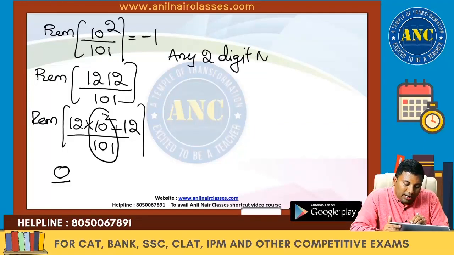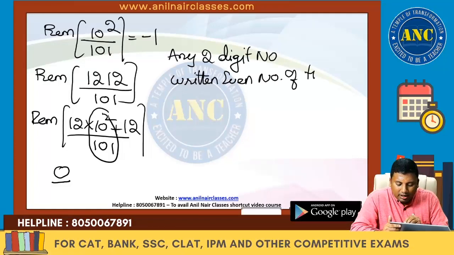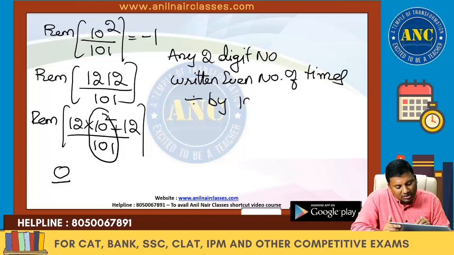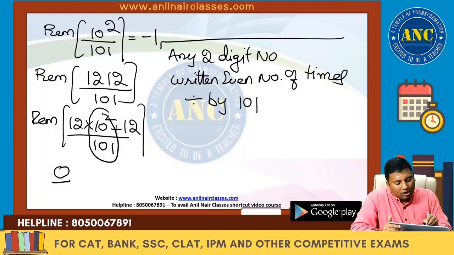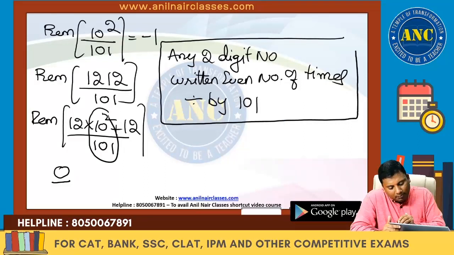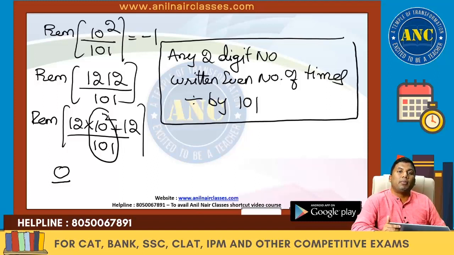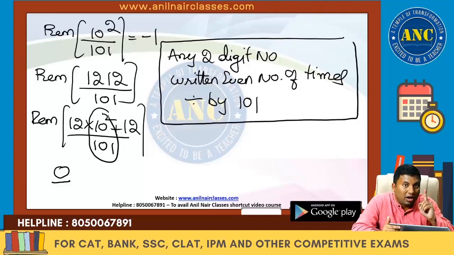That means any 2-digit number written an even number of times is always divisible by 101. You take any 2-digit number, if I write it an even number of times, it is always divisible by 101.